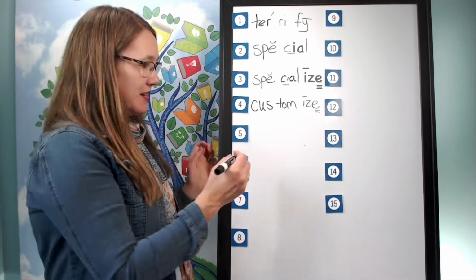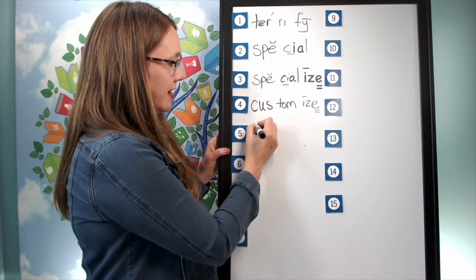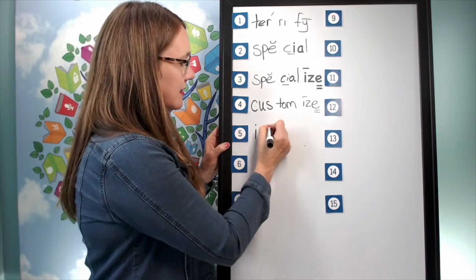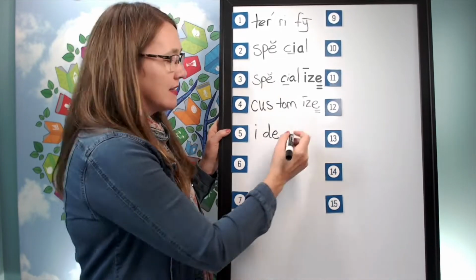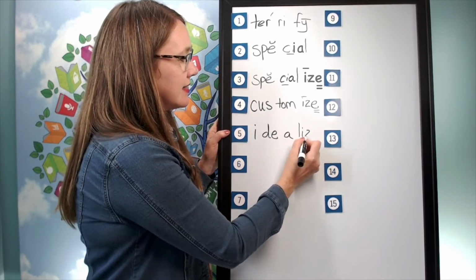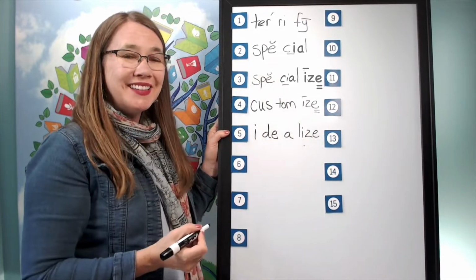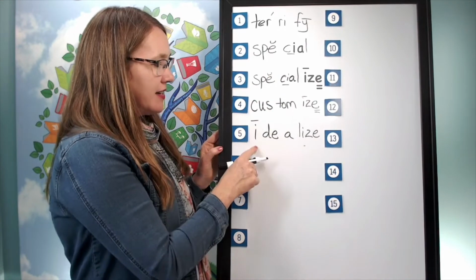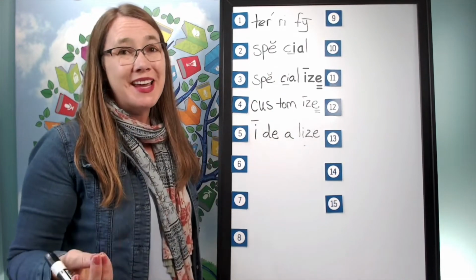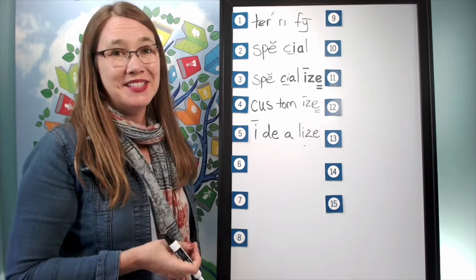And help me to write it. The first syllable is I. I, D, D-E, A, L, I, Z. Silent final E. How will we mark this word? We'll put a line over the I. Notice I and Y may say long I or short I at the end of the syllable.